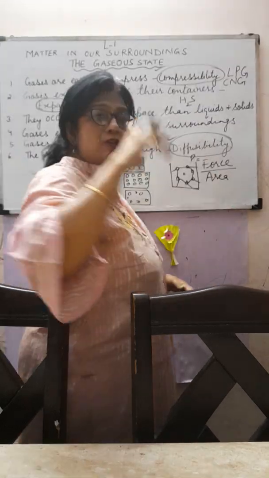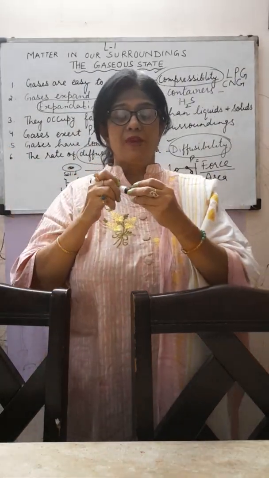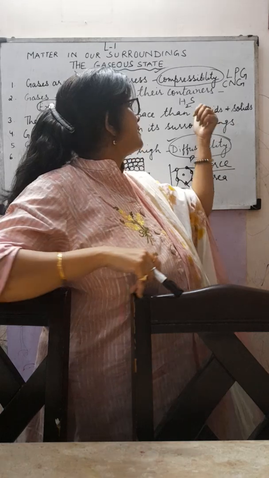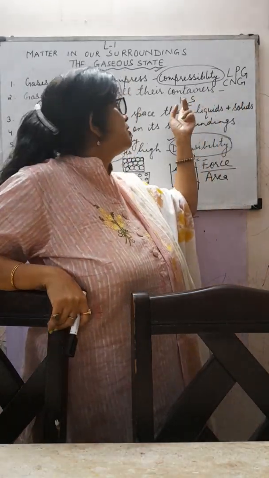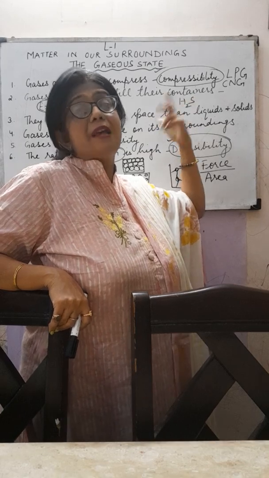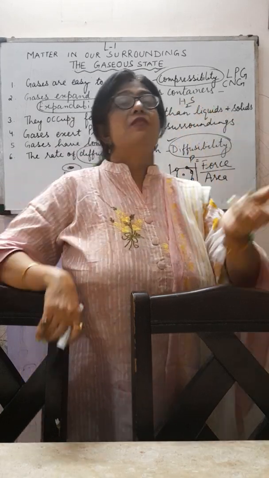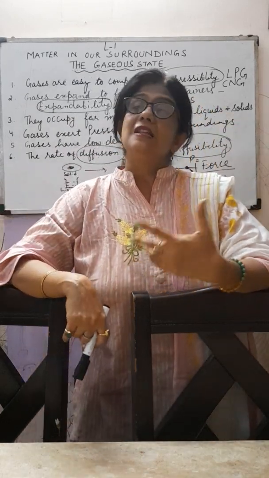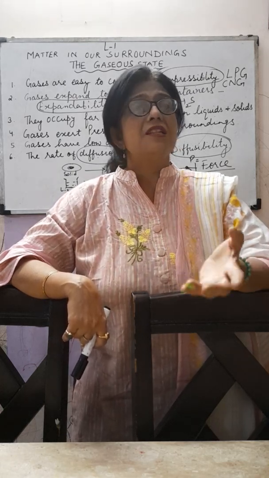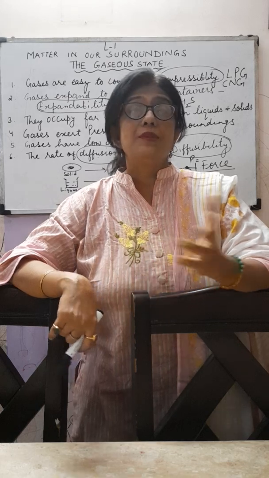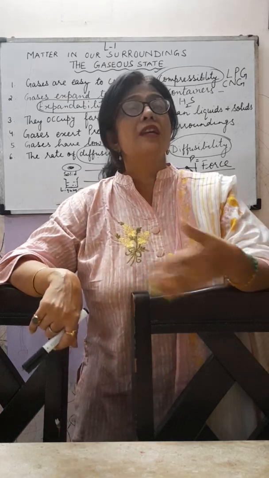So that also expands in the room because gases expand. They show expandability because you can smell H2S gas over here, hydrogen sulfide of rotten eggs. So these are some of the examples. Many examples you can relate to your daily life, observe and try to find out more examples.